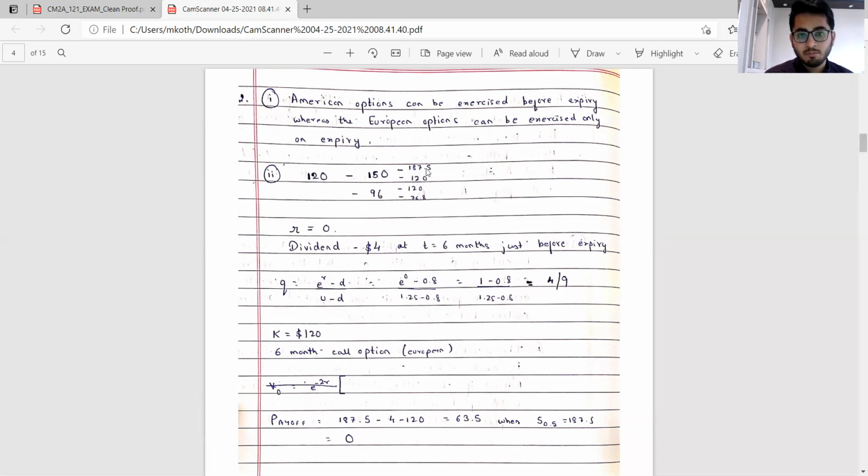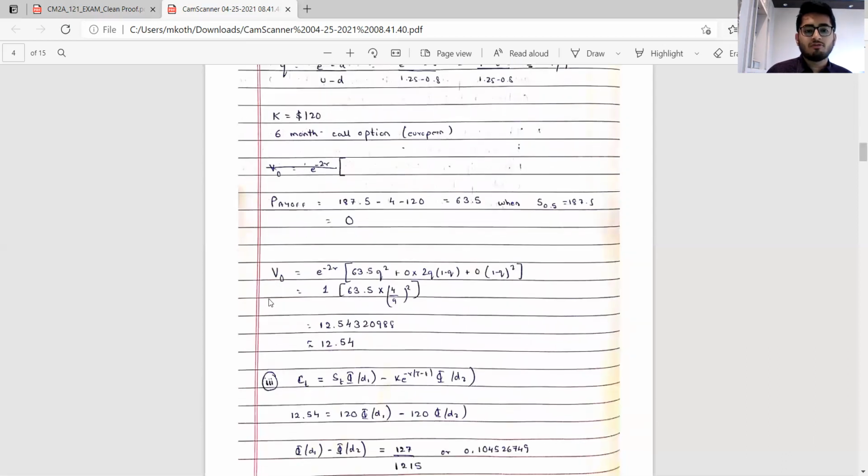But a dividend of 4 is being paid, so this would be adjusted in a lower stock price. The resulting stock price incorporating the dividend would be 183.5. So your payoff will become 187.5 minus 4 minus 120, which comes out to be 63.5. In all other cases it shall be 0, since the price would be equal to or less than the strike price. We're not directly putting in the formula e to the power minus r, and so on. R is 0, so this comes out to be 1. Computing, we get approximately 12.54.